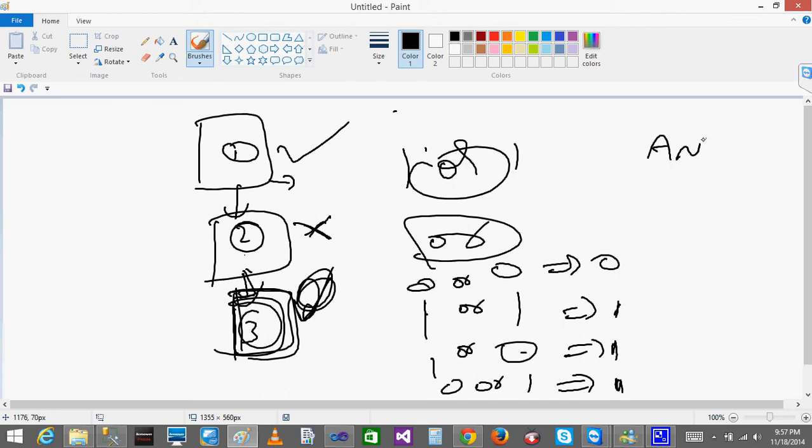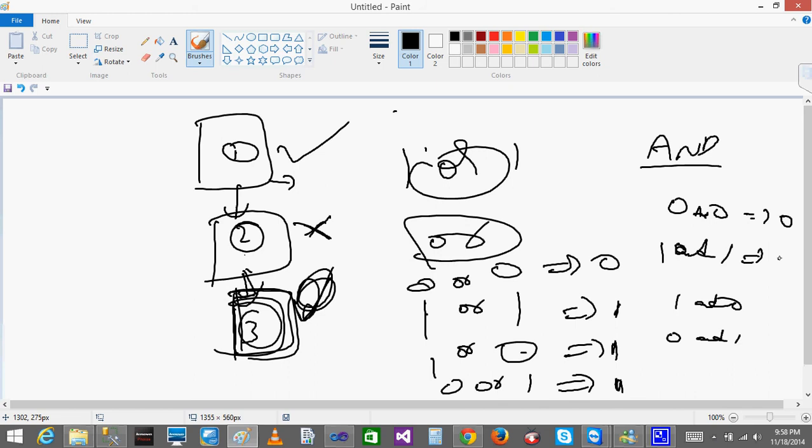When you take AND, you will have 0 0, 0 1, 1 1, 1 0. So what will be the output? 0, 1... AND means both should be true, then only it will be true. Here both are not true, so it is false. Both are not true, so it is false. Are you able to get my point? So it will be 0 0.